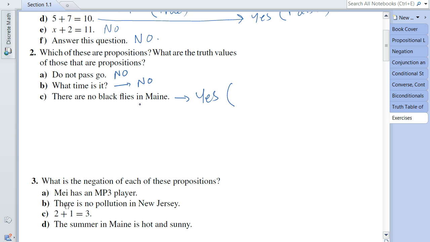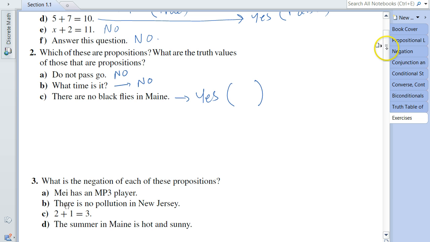If the person did encounter any black flies in Maine, then the truth value is true. If not, then the truth value is false. So based on personal experience, we can still determine the truth value. I'm going to leave it blank over here because I haven't been to Maine, so I cannot determine the truth value. But keep in mind that if somebody investigates a little further, they can determine whether it is true or false.